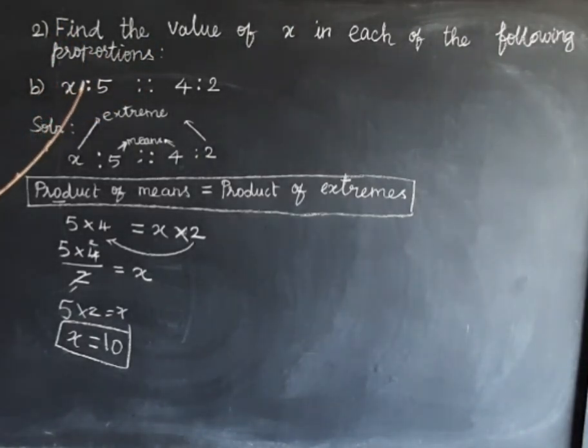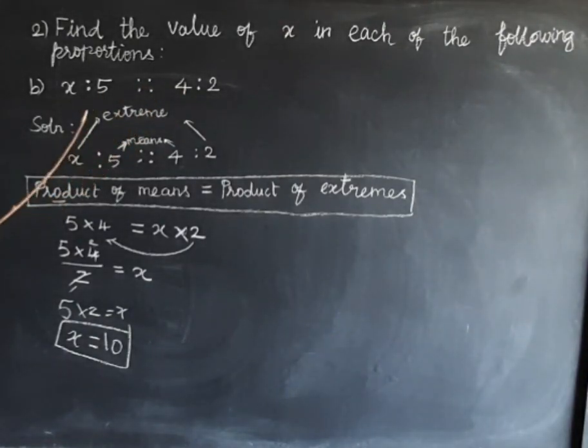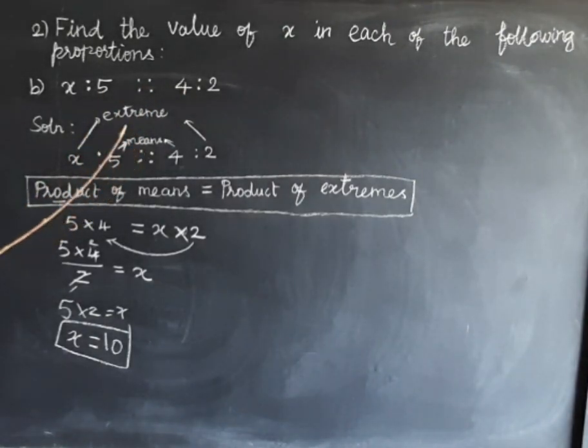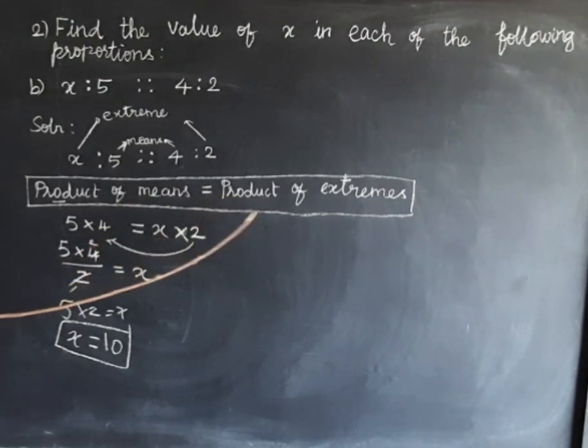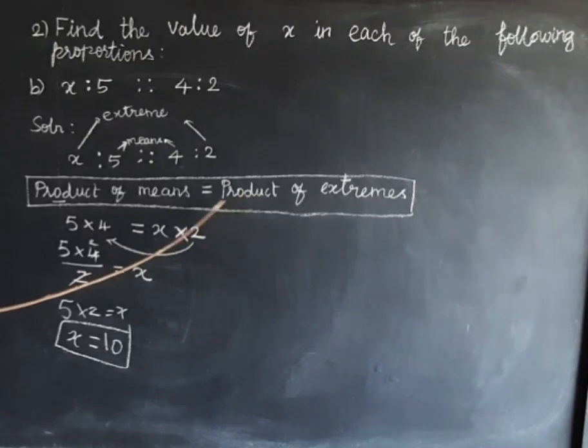Okay, the sum: x is to 5 as 4 is to 2. So இது வந்து product of extremes proportion ல இருக்குன்னு சொல்லிட்டாங்க. So given ratios வந்து proportion அப்படினு சொல்லி அவங்களே கொடுத்துட்டாங்க. So proportion நாவே we have to find the product of means equal to product of extremes. So we have to equate the product of means and product of extremes.